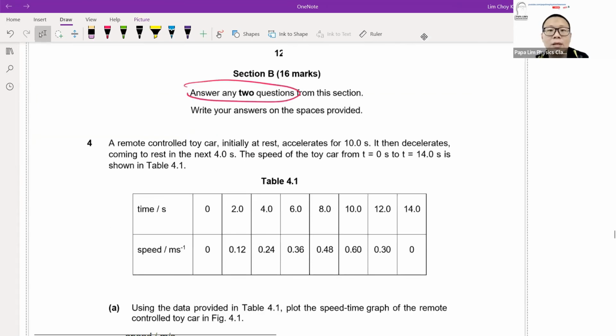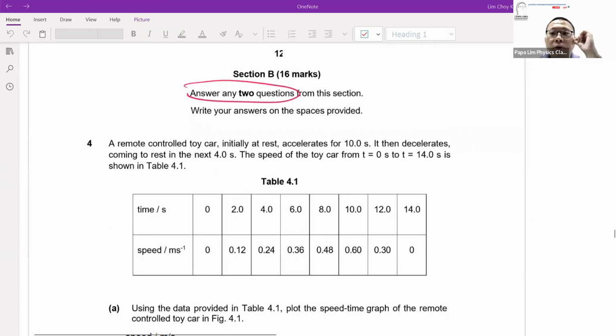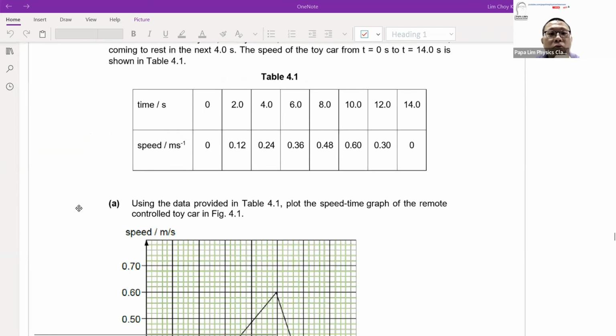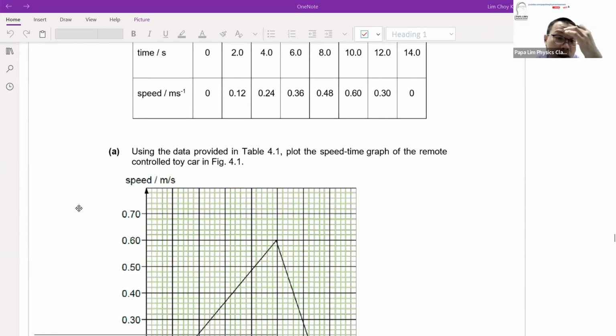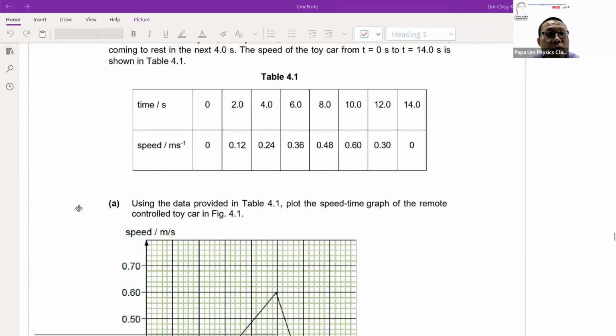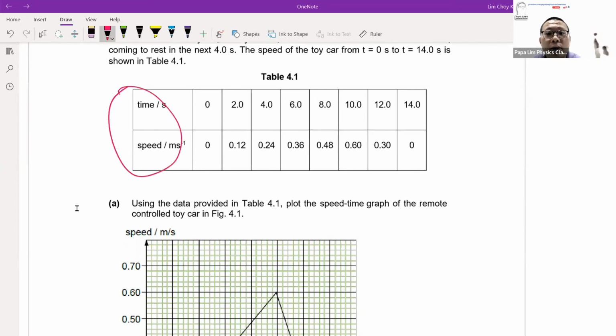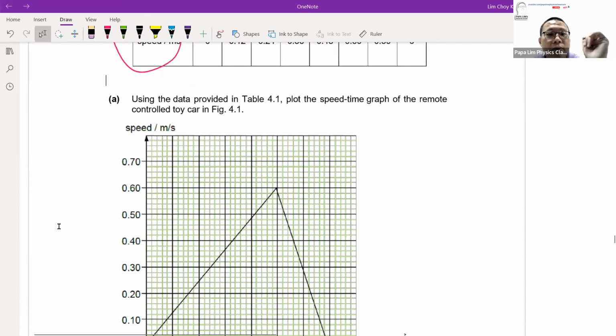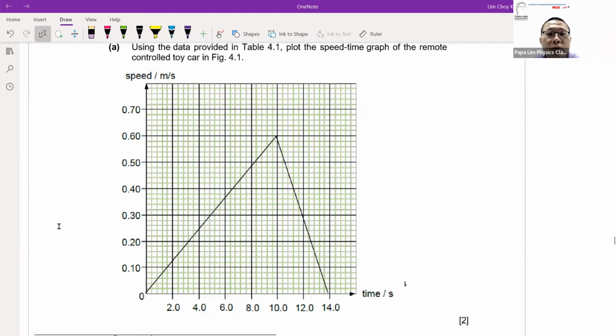Okay, so now let's look at question 4. Question 4 here is a question on kinematics. So I think it's the usual pattern that the question has. They will give the data, then your objective is to plot the data. So the important thing is to plot correctly. See the data, see the numbers, and plot the graph correctly. After that, you join them using a straight line.